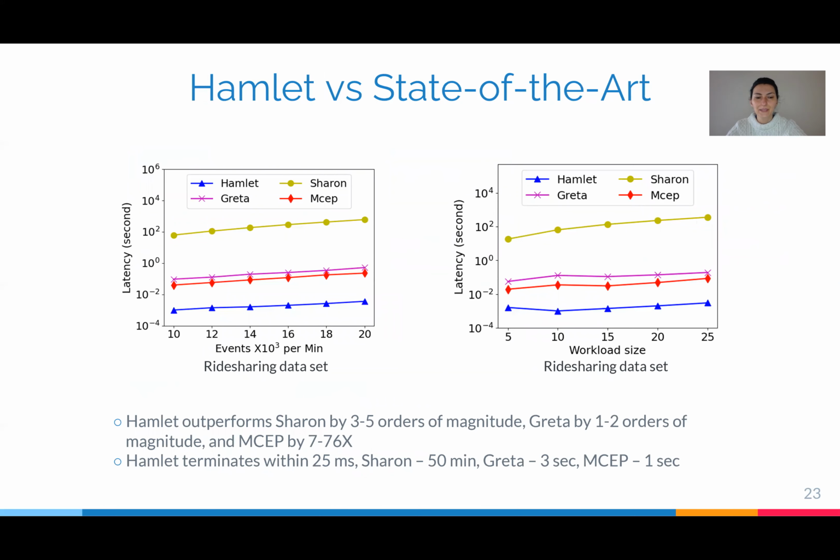Due to this flexibility, Hamlet outperforms state-of-the-art approaches by several orders of magnitude. In practice, this means that Hamlet terminates in milliseconds, enabling real-time response of streaming applications.